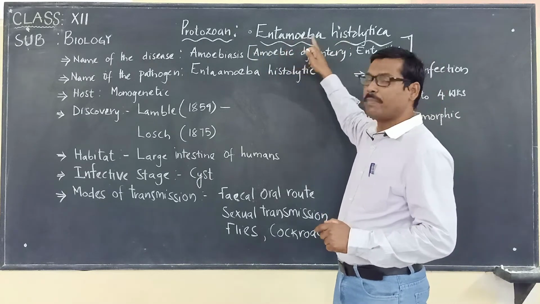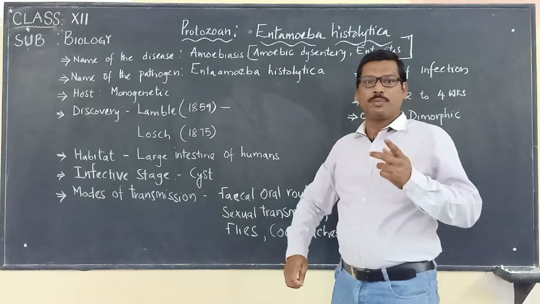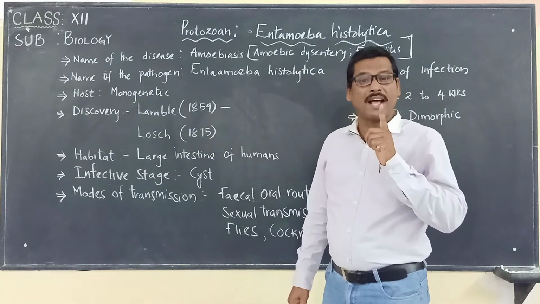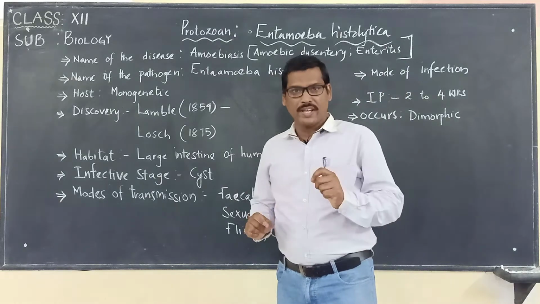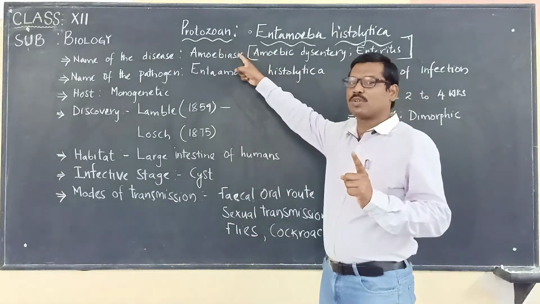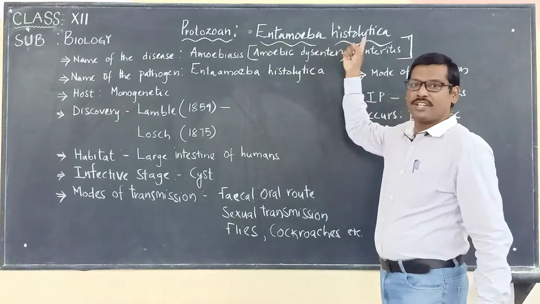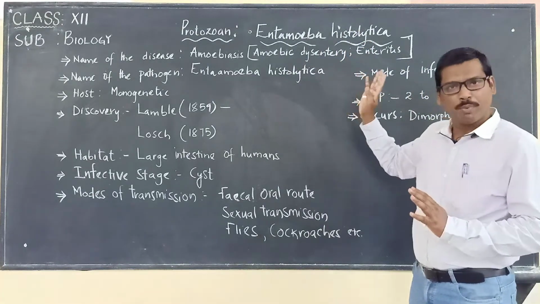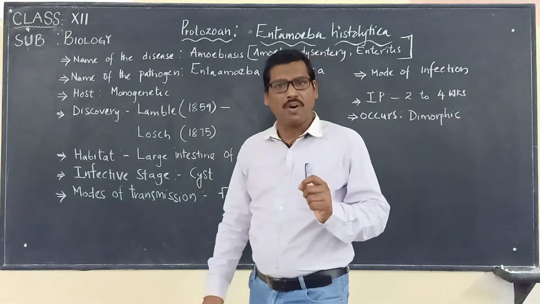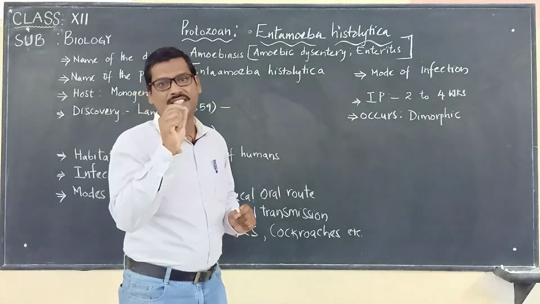histolytica. Okay, Entamoeba histolytica. In the previous video, we studied one protozoan called Plasmodium vivax, which is responsible for causing malaria. And today we are going to discuss the next protozoan called Entamoeba histolytica. So this particular protozoan is also responsible for causing a particular disease in humans.